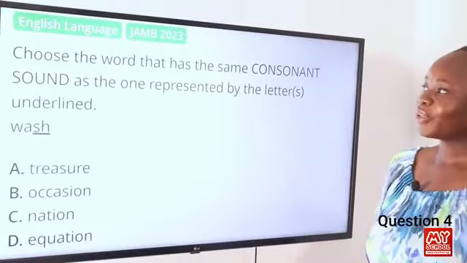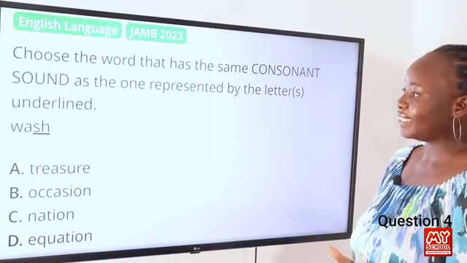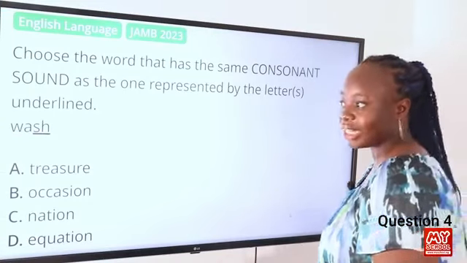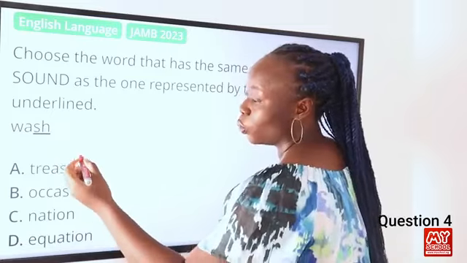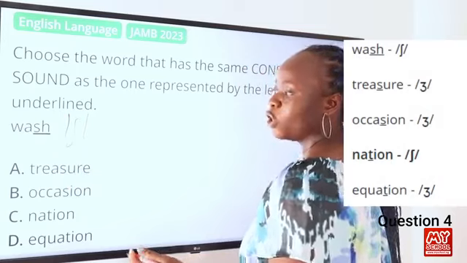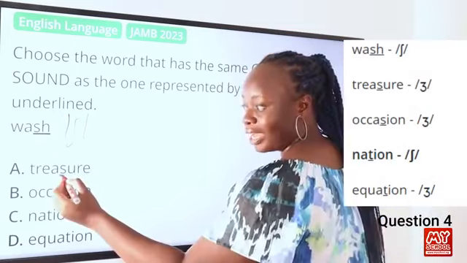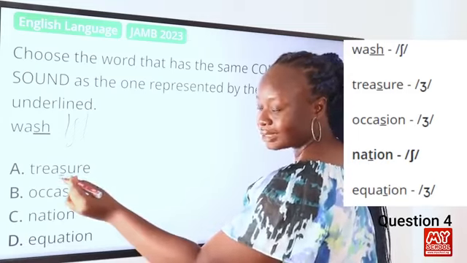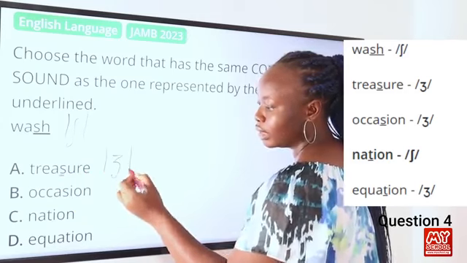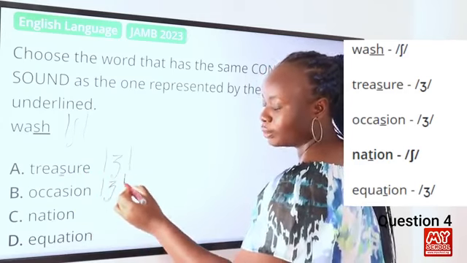Question number 4. Choose the word that has the same consonant sound as the one represented by the letters underlined. Wash. So the letters underlined here are S and H, which is pronounced as sh. We have the sh sound here. So let's review the options. For the word treasure, we are actually focusing on this particular letter and it is pronounced as zh. In the word occasion, we still have the same zh sound.